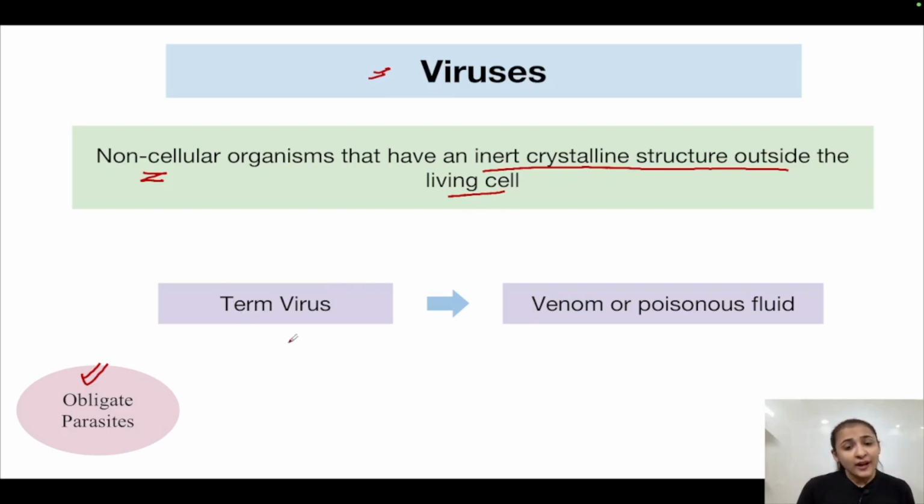The term virus means venom or poisonous fluid. That is why all of the viruses are capable of infecting other organisms and causing diseases in them. The term virus is assigned to such organisms because they are poisonous.